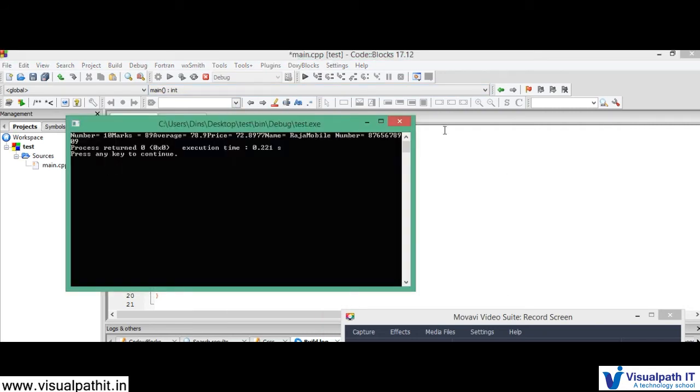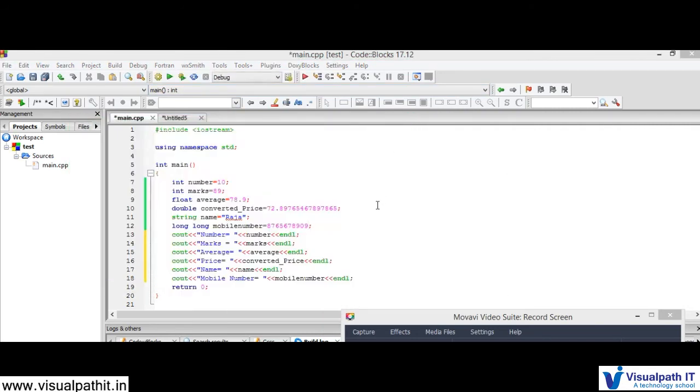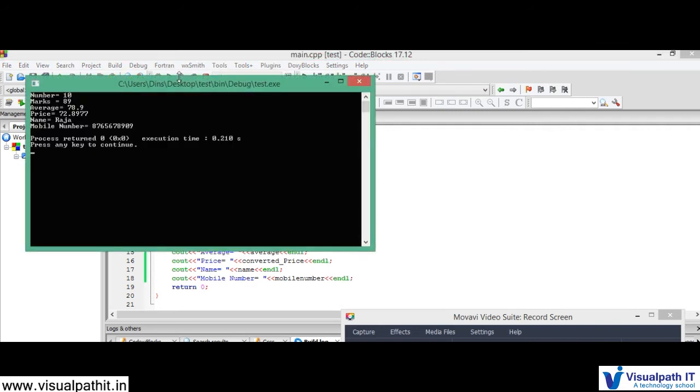It's still running, that's why I need to close it. Once you make changes, just save it and then build and run. Now you will see the output one after the other. See, now I'm getting the mobile number. Why have I given a long? If I simply give an int, it will take it as 2 bytes, and the range is too small. So that's why I gave long.